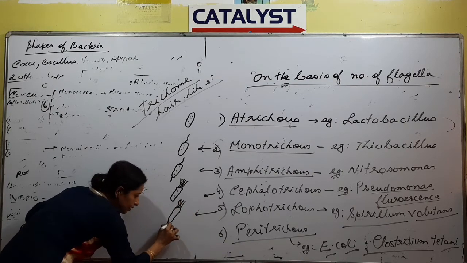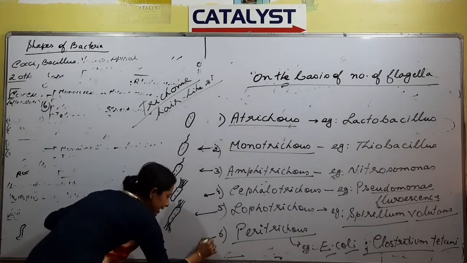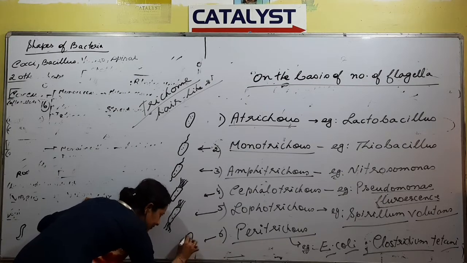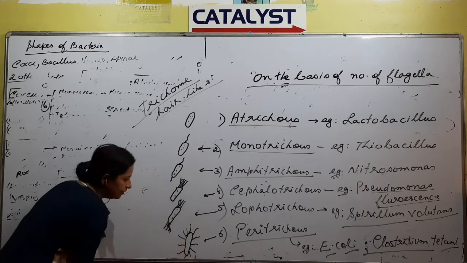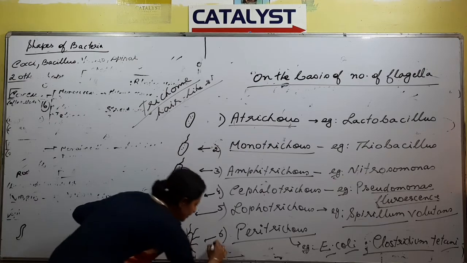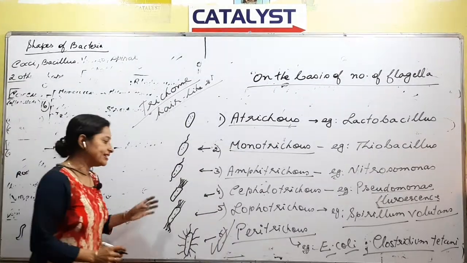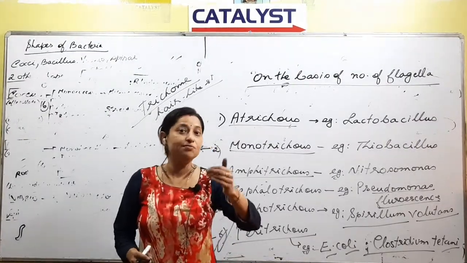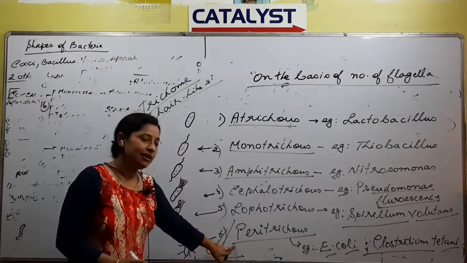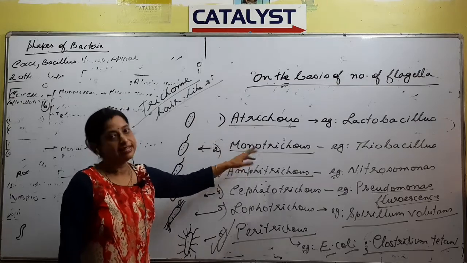More than 2 flagella at both the ends, that is called as Lopho. And Peritrichus is a bacteria that will have flagella on the entire body surface. Right? And out of this type, maximum questions have been asked about Peritrichus, right? Identify the Peritrichus. The question is, a bacteria having flagella on its entire body is called as peritrichus. So learn the diagram well. Atrichus without flagella, monotrichus everyone understands, one flagella.